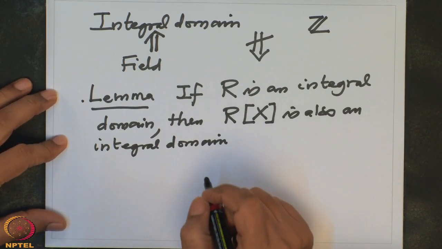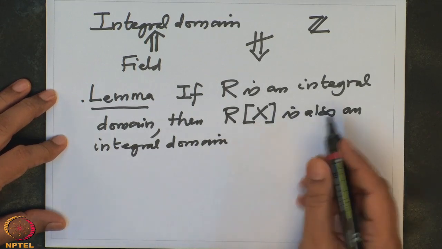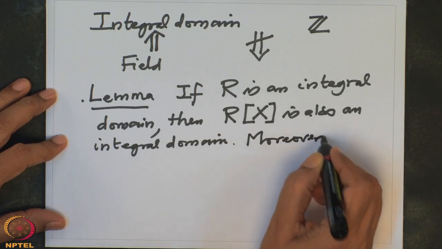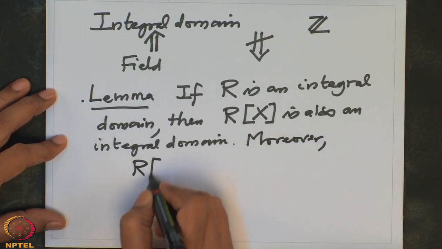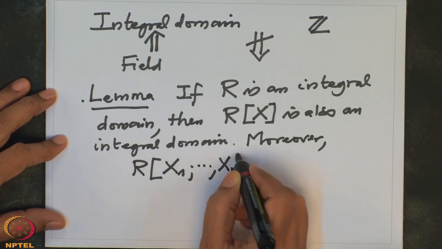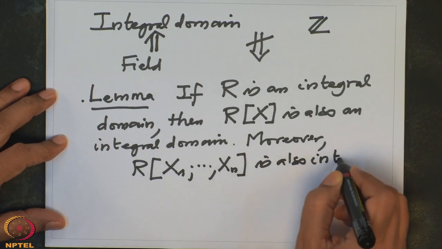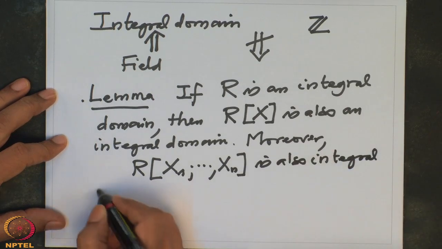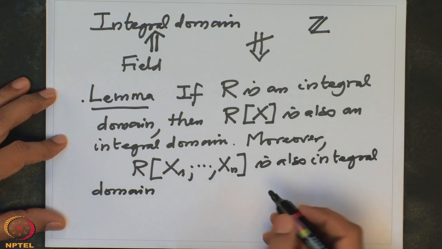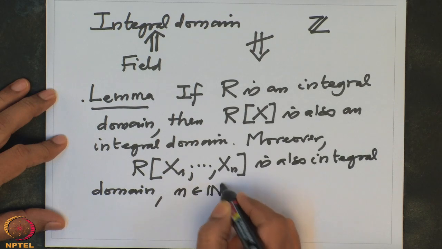This is a very important fact. We will keep using it, and there is nothing special about one variable. I could repeat this argument. So, moreover, R[x_1, ..., x_n] in n variables is also an integral domain, for any n in the natural numbers.